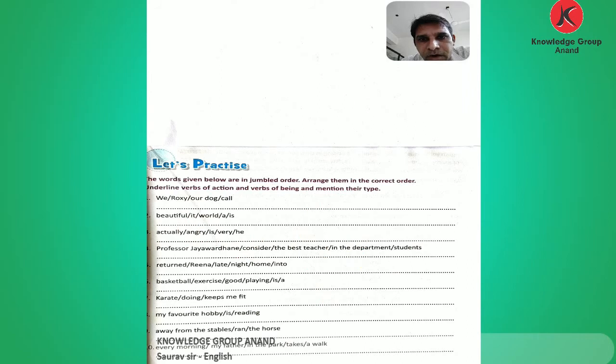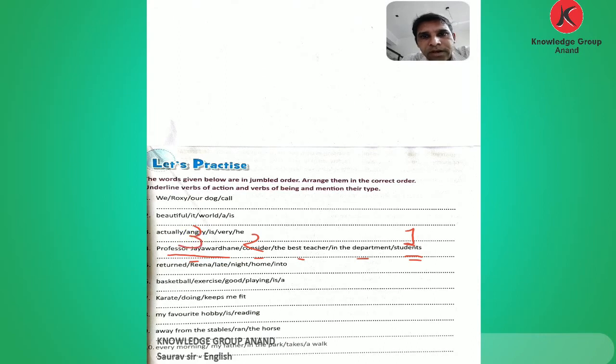Now comes number 4. Five different words are given. First we find the subject. Here Professor Jayawardene is given, considered the best teacher in the department, and students. But who talks about the professor? The students. The first word is students. Then find the verb. Consider. Students consider whom?